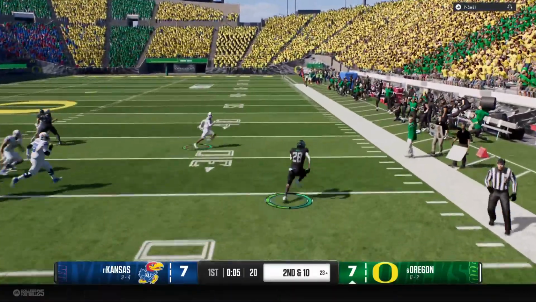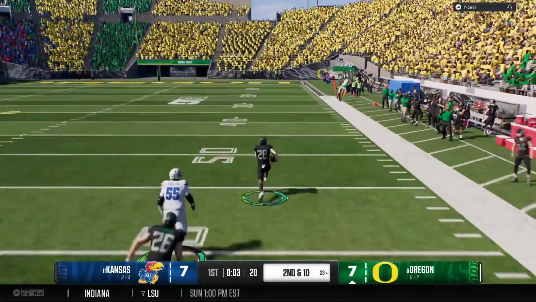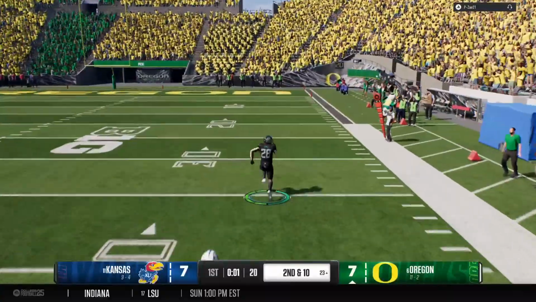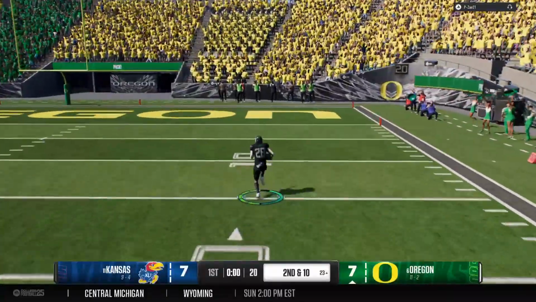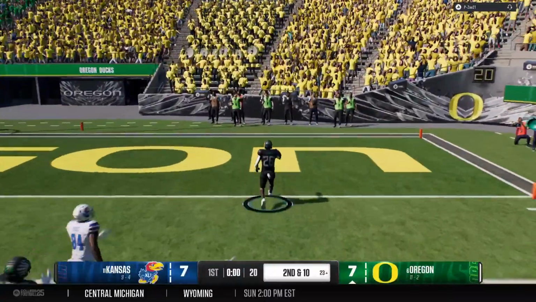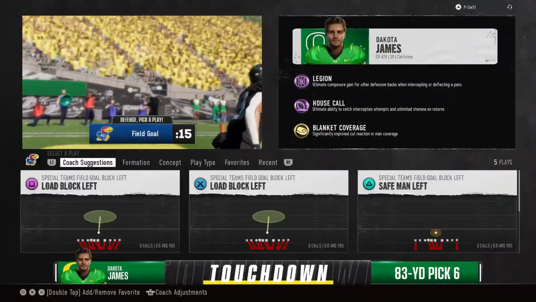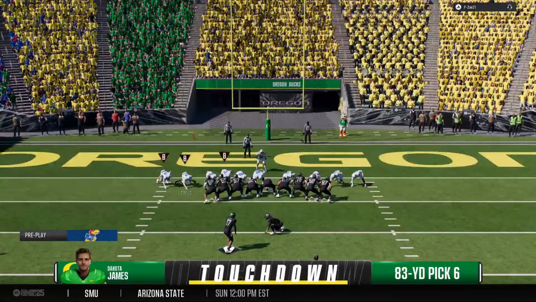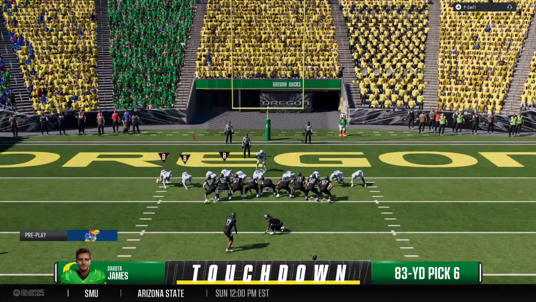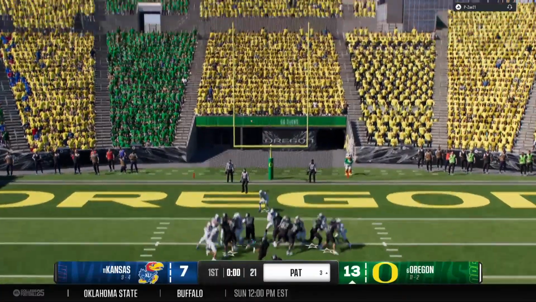What a play. And he's got some open field ahead. Past the 50. Now the 40. At the 20. The 10. Brings the interception all the way back. Touchdown, Oregon. Well, the takeaway and the touchdown, that is just a dream play for any defender, Kurt.